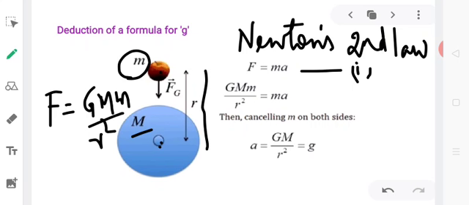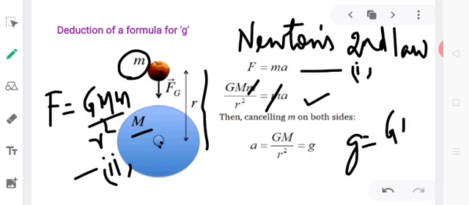Now we can equate equation 1 and equation 2, and equating we get GMm by r square equal to m into a. So obviously we can cancel out m from both the sides, and we are left with the expression for acceleration, that is GM by r square, which is denoted by small g. So acceleration due to gravity has the expression GM by r square. Here you should remember that G stands for universal gravitational constant, M stands for mass of earth, and r stands for distance between the center of the earth and the center of the object.